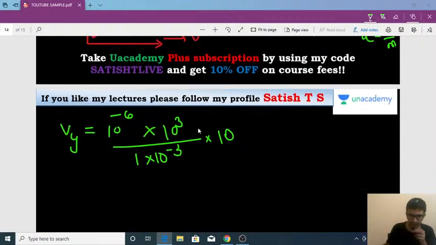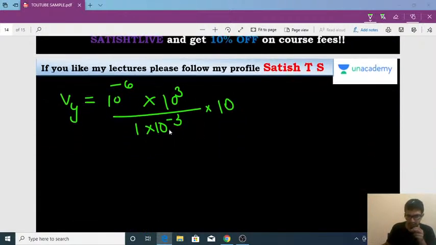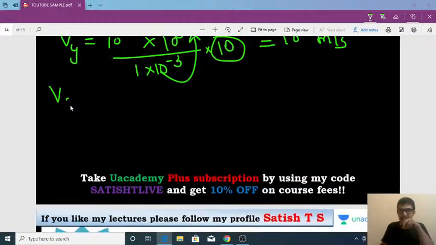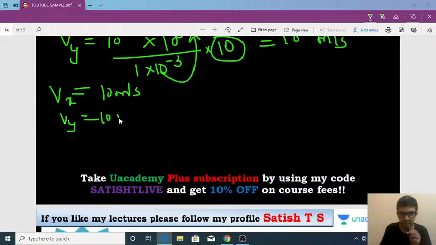Clear? So now if you simplify this one, how much will you get? 10 to the power of 3 going up becomes 10 to the power of plus 3. So 3 plus 3 will become 6, 6 minus 6 will become 0. 10 to the power of 0 is 1, and we are left with how much? Only 10. That should be equal to 10 meter per second, so your answer came. So clearly we got Vx is equal to 10 meter per second as well as Vy should be equal to 10 meter per second.